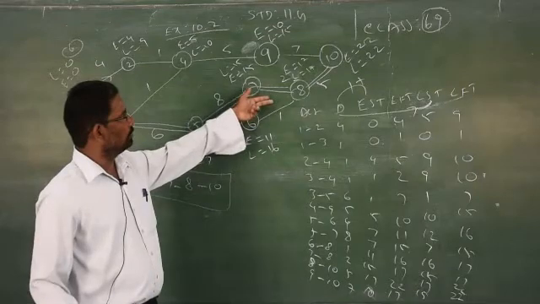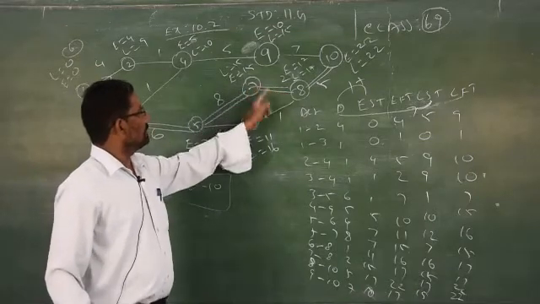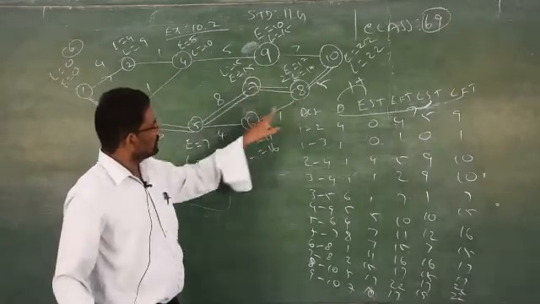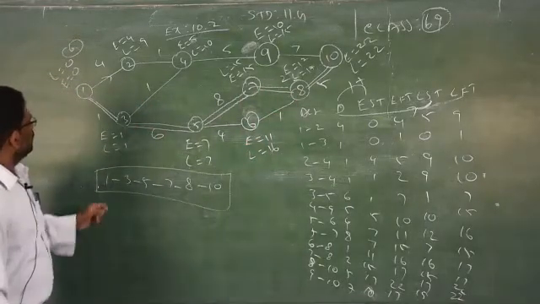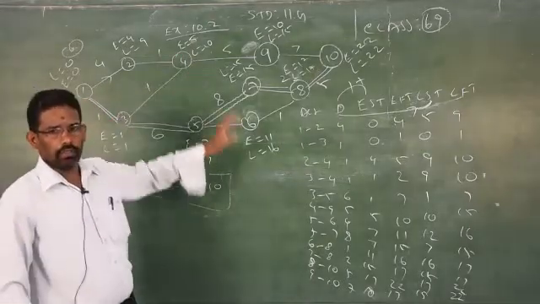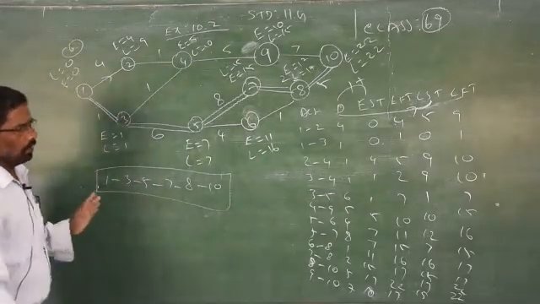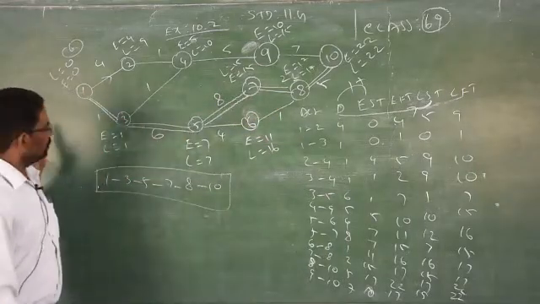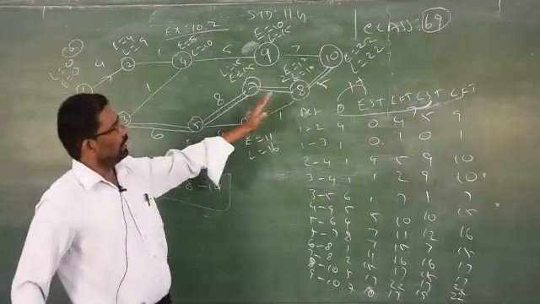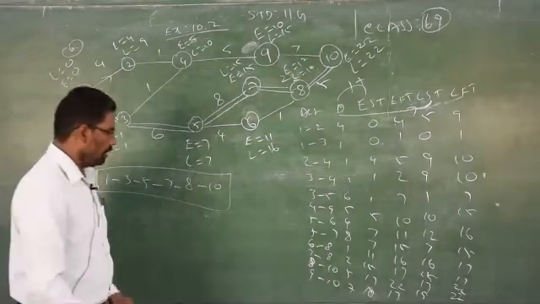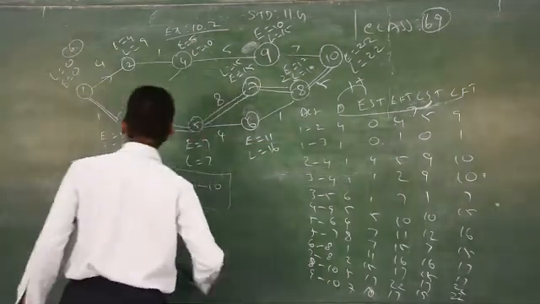Once you come to the back side, it will always be decreasing order. If you go to the right side, it will always be forward. Don't mix backward and forward. Your answer will be wrong.